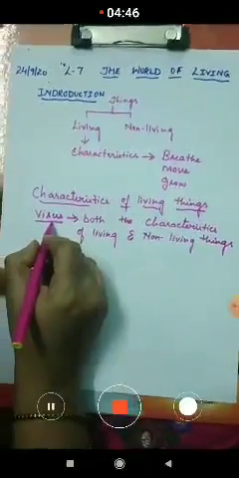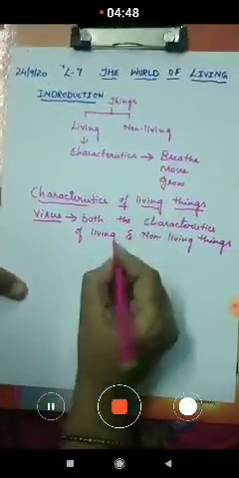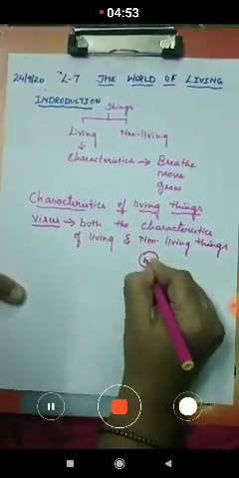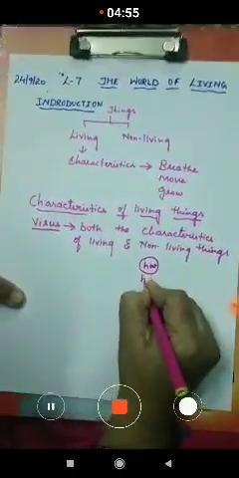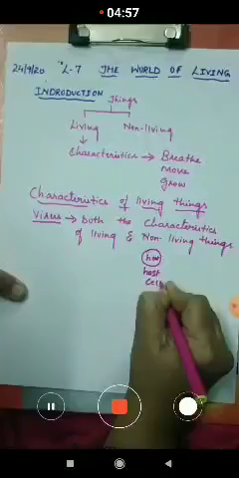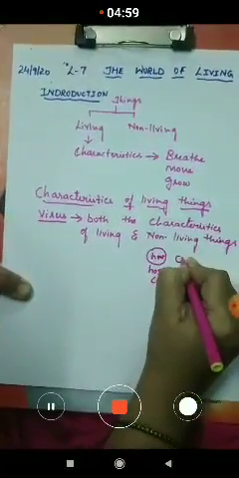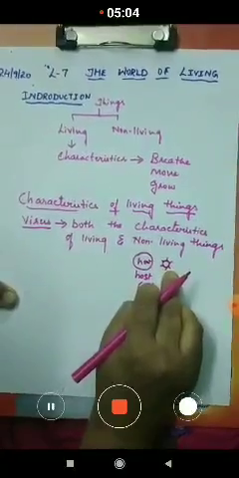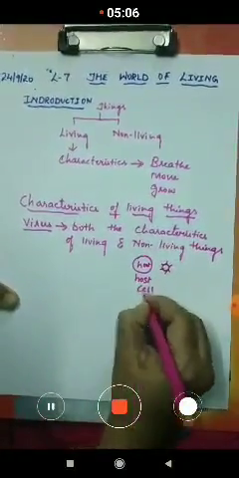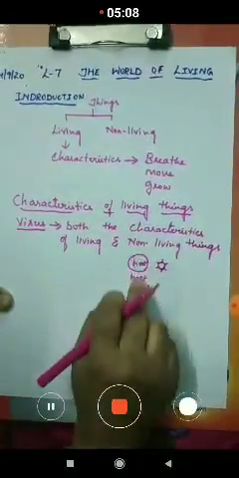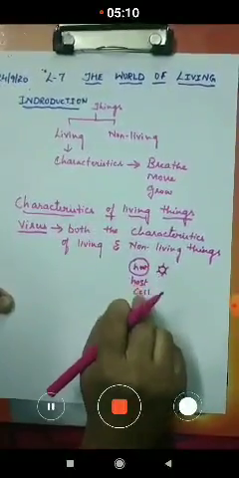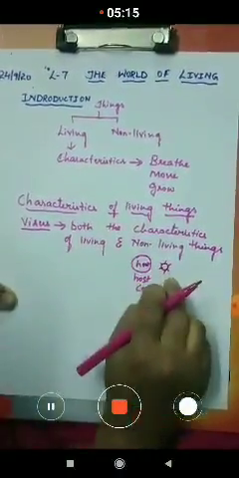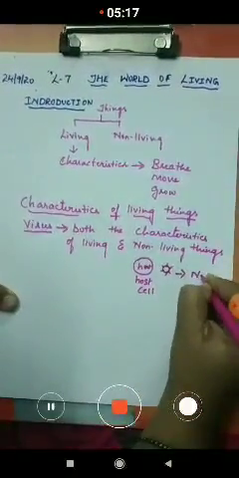Think of this as the host cell, children. The host cell may be any animal, a human being or insect, so the host cell is a living thing. When the virus is outside the host cell, it acts like a non-living thing.